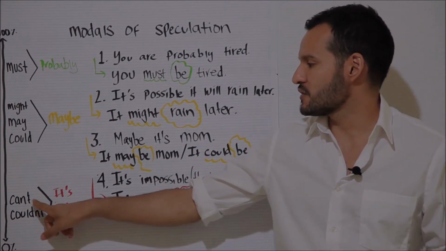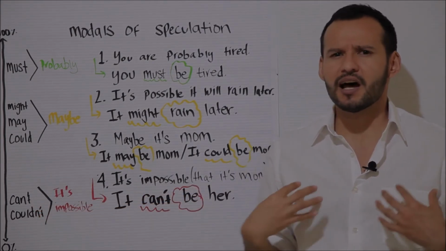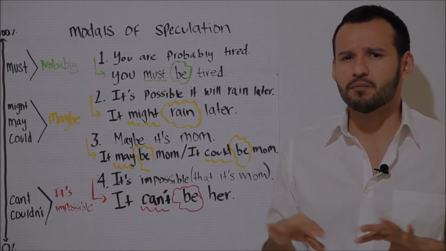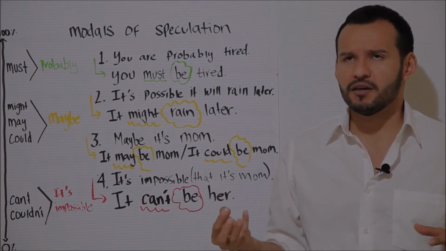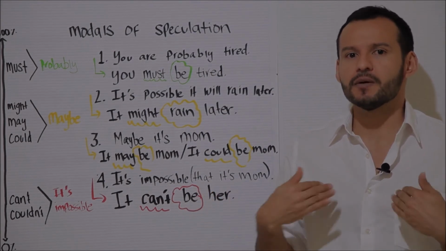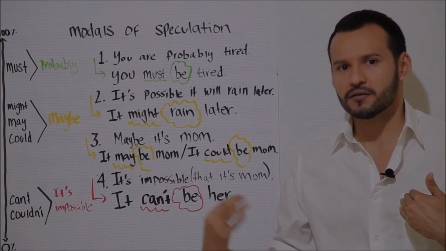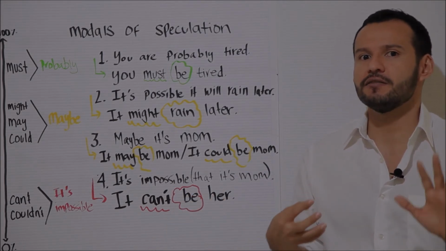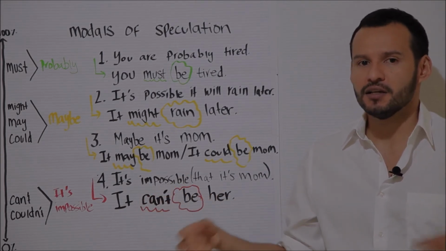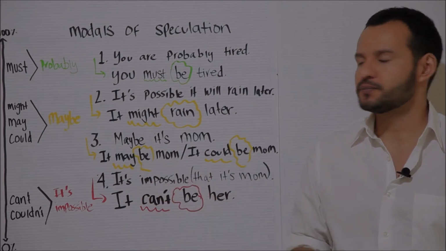And I can use modals like can't and couldn't to indicate that I believe something is impossible. So maybe it's not completely impossible, but I believe it to be impossible. So maybe there's like a 5% chance that this is true.